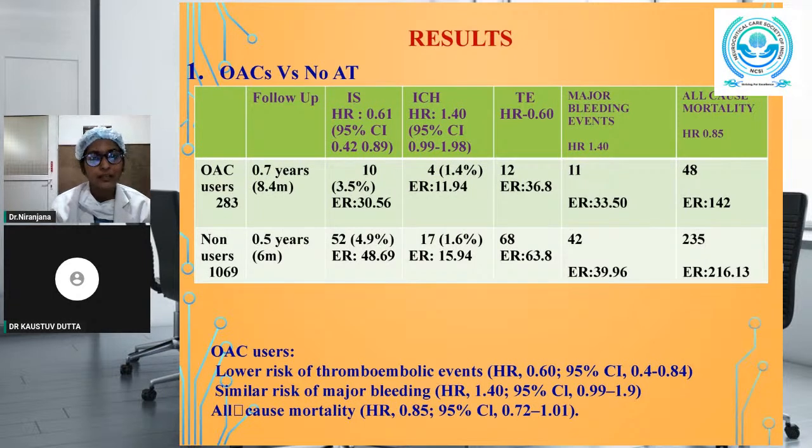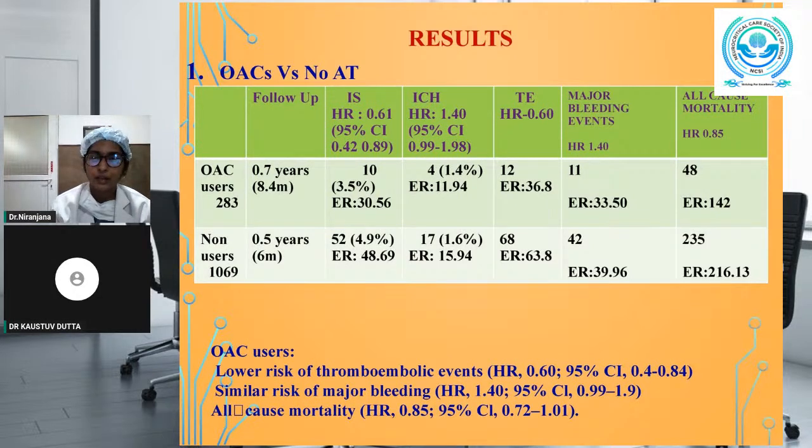Ischemic stroke occurred in 10 patients out of 283 among the OAC users, and 52 patients had ischemic stroke among the non-AT users, with the hazard ratio of 0.61. ICH had occurred in 4 patients among 283 OAC users and in 17 patients out of 1069 in the non-AT users, with a hazard ratio of 1.40.